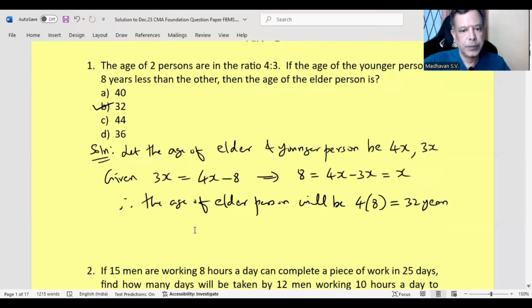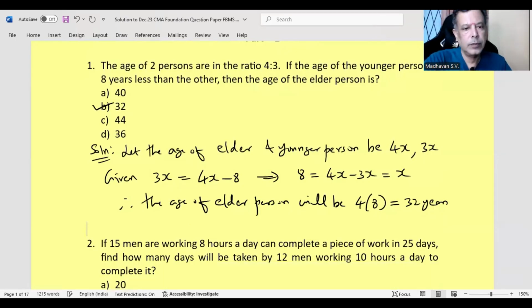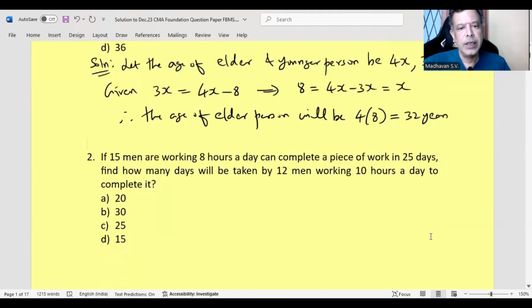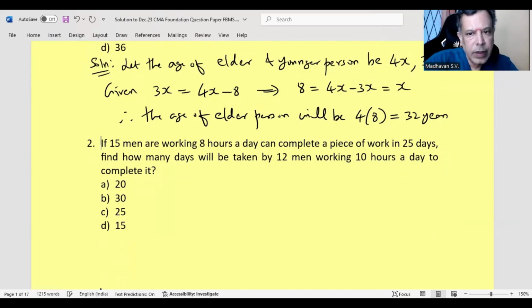Next question. If 15 men working 8 hours a day can complete a piece of work in 25 days, how many days will be taken by 12 men working 10 hours a day to complete it? In this, we can equate the work.